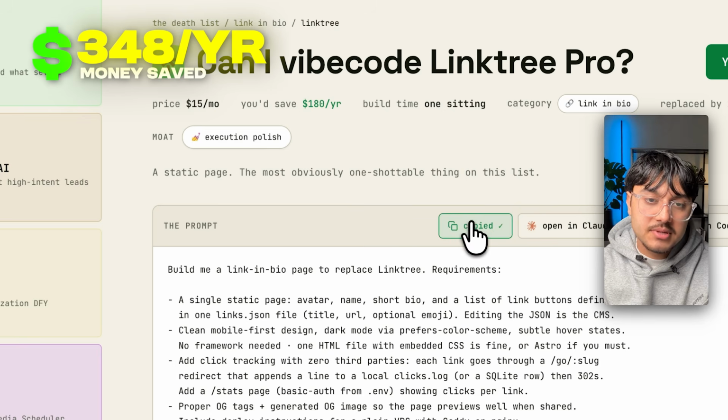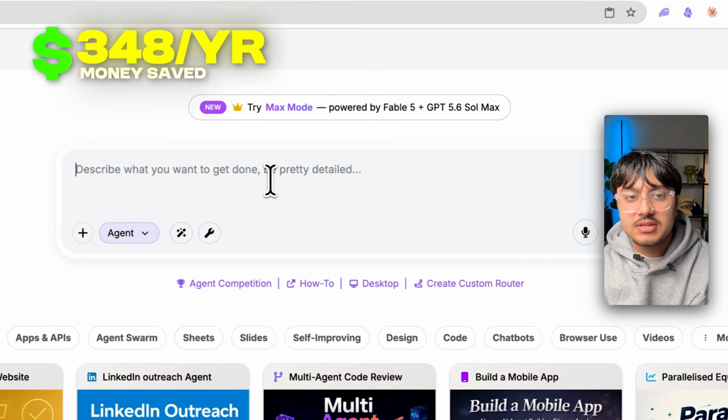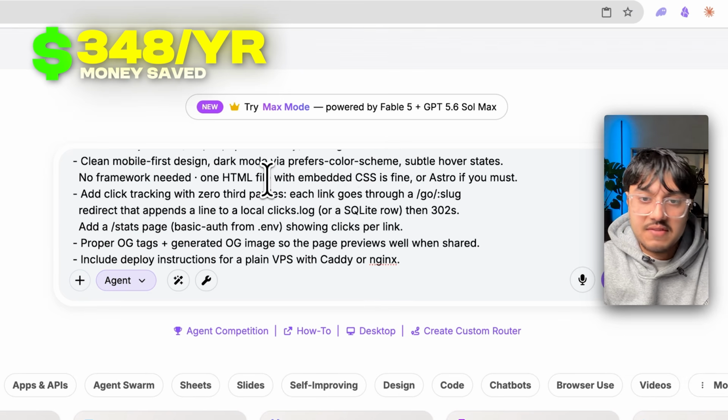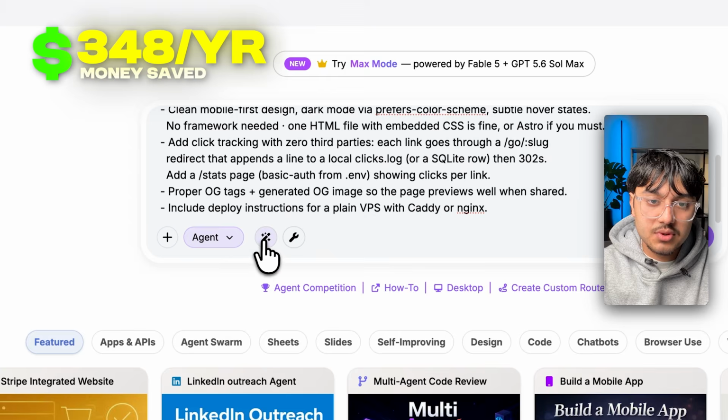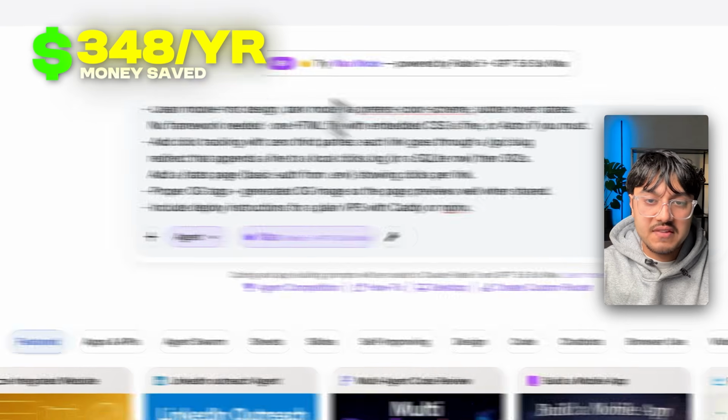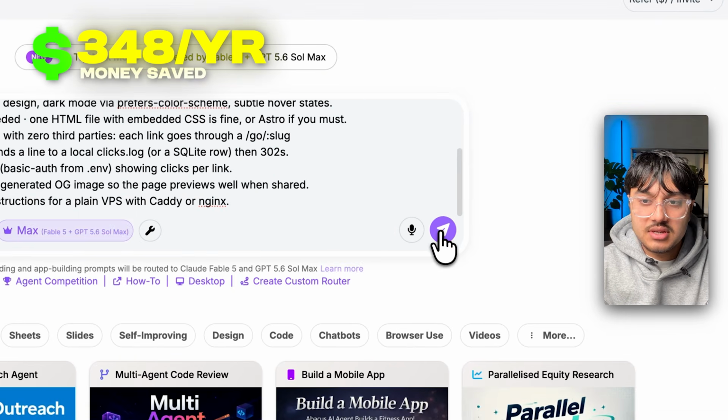I'm going to copy the prompt. And what's really cool about this is we're going to be able to host it inside of abacus.ai. So everything should just be handled for me. I'm going to go ahead back into agent mode. We're going to go max with Fable 5 and GPT 5.6 Soul. And I'm just going to hit send.